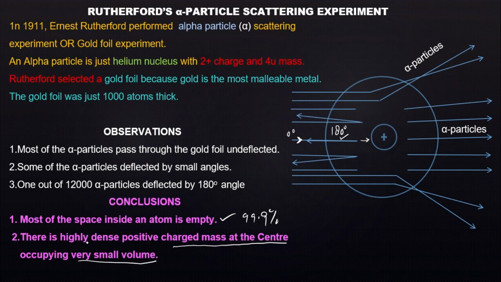It is highly dense because all the mass of an atom is concentrated in the nucleus. It's positively charged because protons are inside the nucleus, and protons are positively charged. It is at the center, occupying very small volume: 0.01% of the volume is occupied by the nucleus.